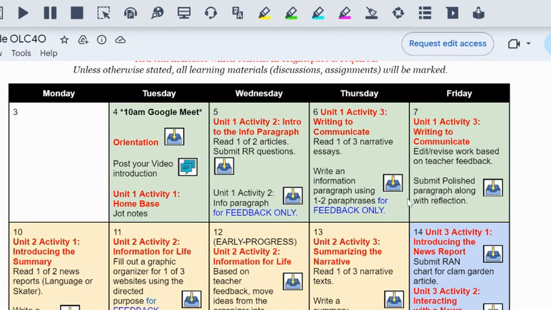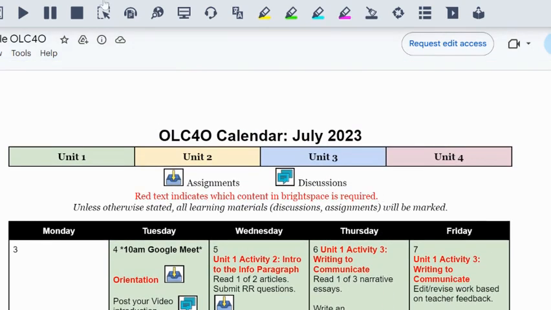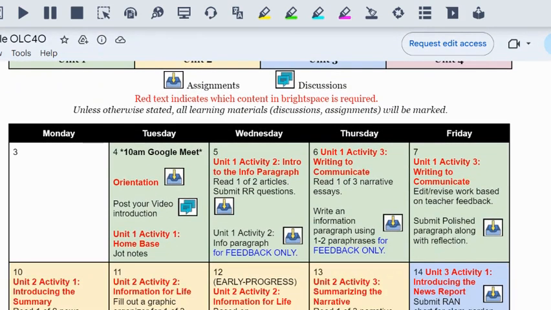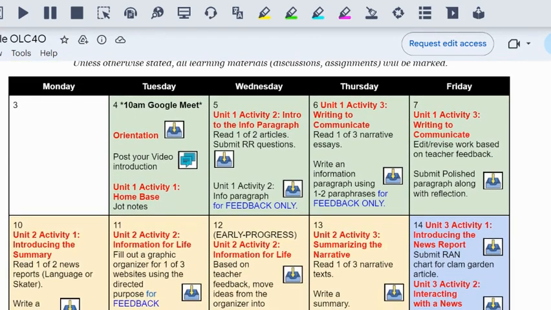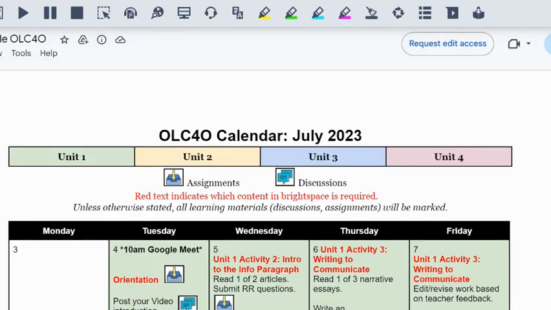So make sure that you're getting caught up that way and just looking for things that are marked within the course. So make sure you save this calendar, because it will really show you what you need to do. And you'll see that we're done already Unit 1 on Friday, and we're starting Unit 2 come Monday.